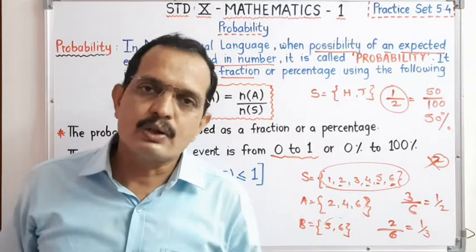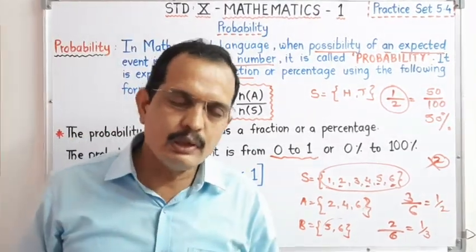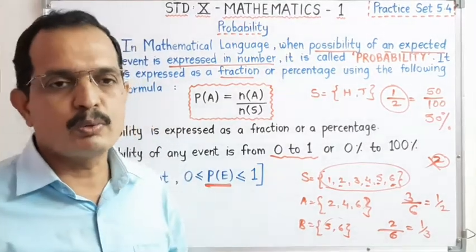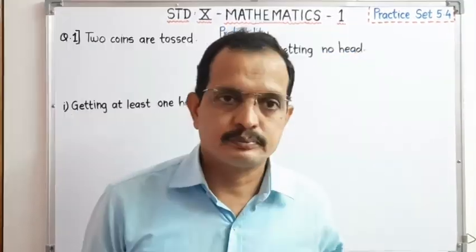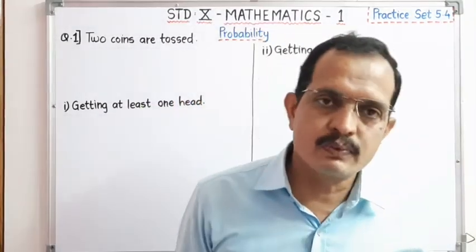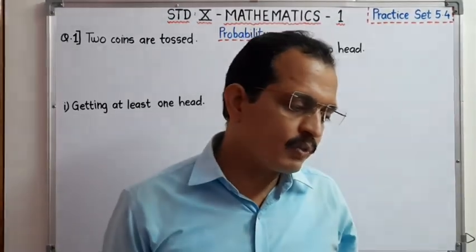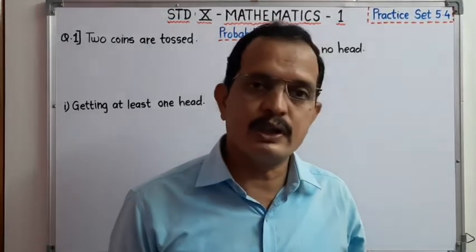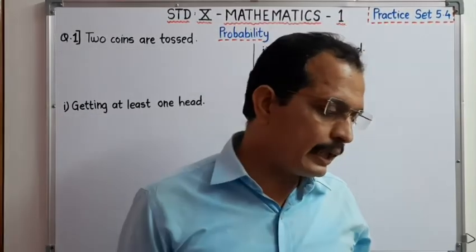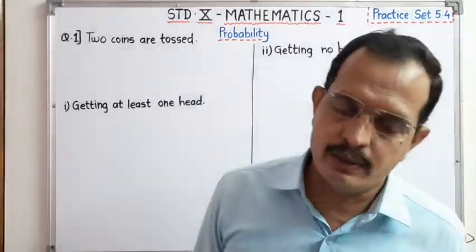Now we have to start with practice set 5.4. Here we have to learn how to find the probability of particular events. Dear students, see practice set 5.4, question number one. If two coins are tossed, find the probability of the following events: first, getting at least one head; second, getting no head.